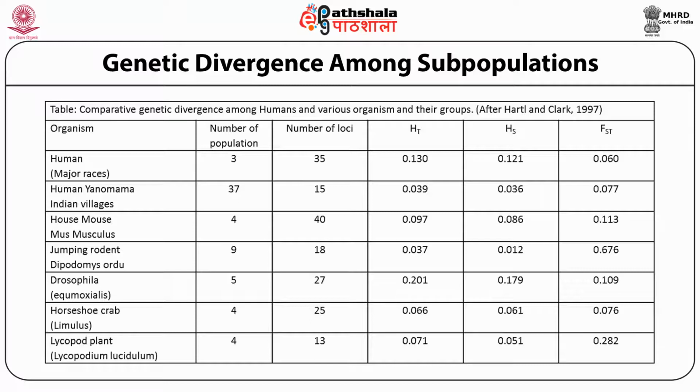Here, the use of the term race is prone to misunderstanding or misuse. In population genetics, a race is a group of organisms in a species that are genetically more similar to each other than they are to the members of other such groups.